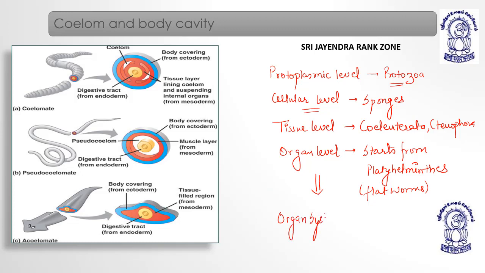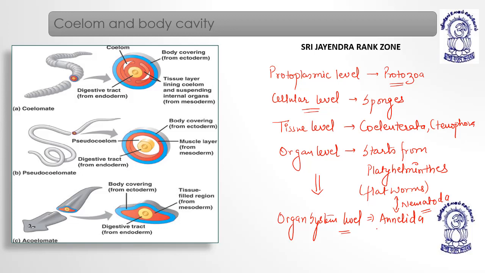Organ system level of organization, with multiple organs, actually starts from Annelida. In Nematoda, organs are shared but yet to develop finally.